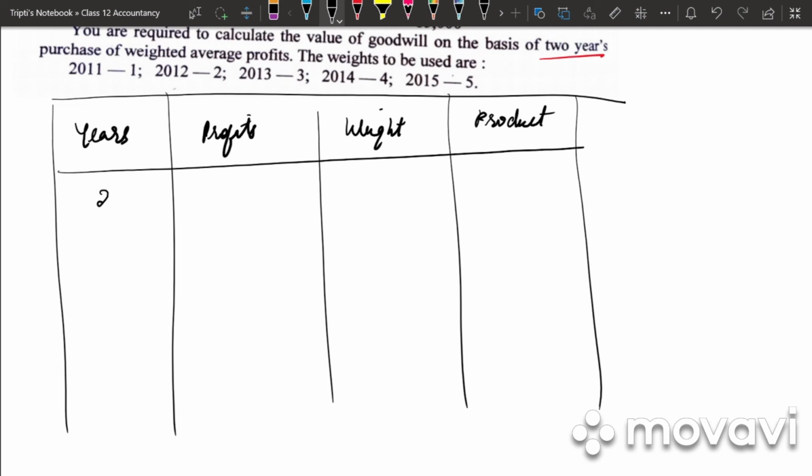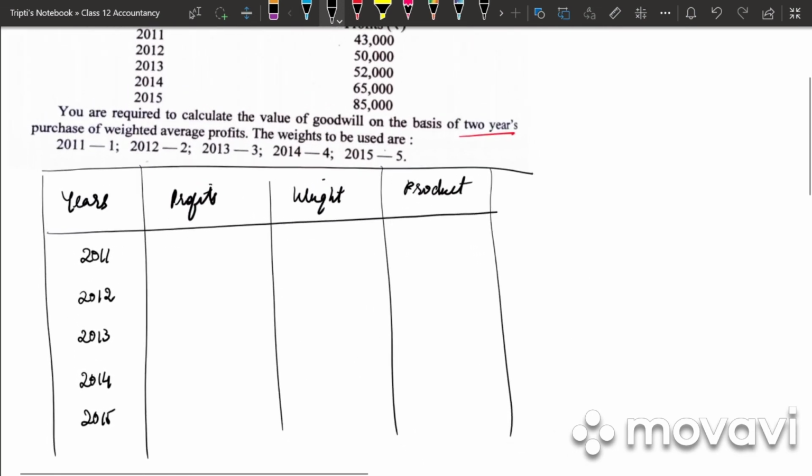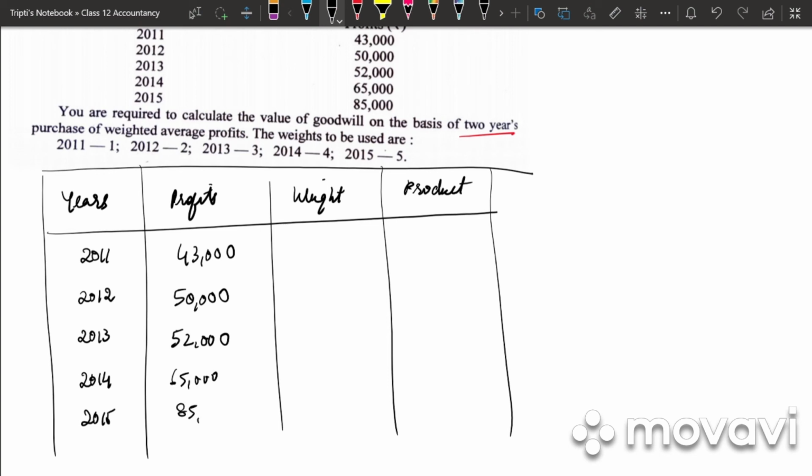Under years we have 2011, 2012, 2013, 2014 and last is 2015. Under profits: 43,000, 50,000, 52,000, 65,000 and last is 85,000. Under weight: 1, 2, 3, 4 and 5.